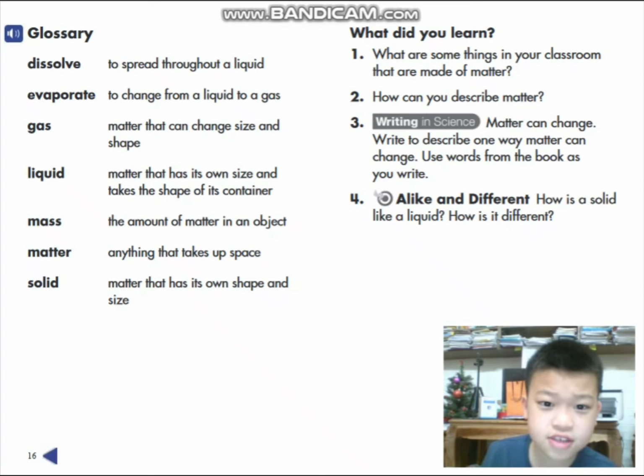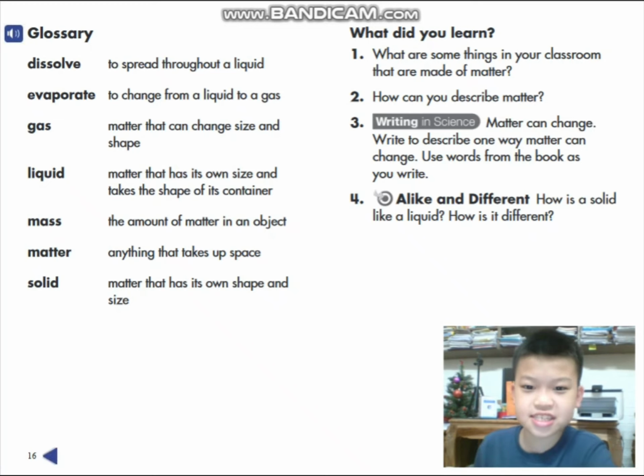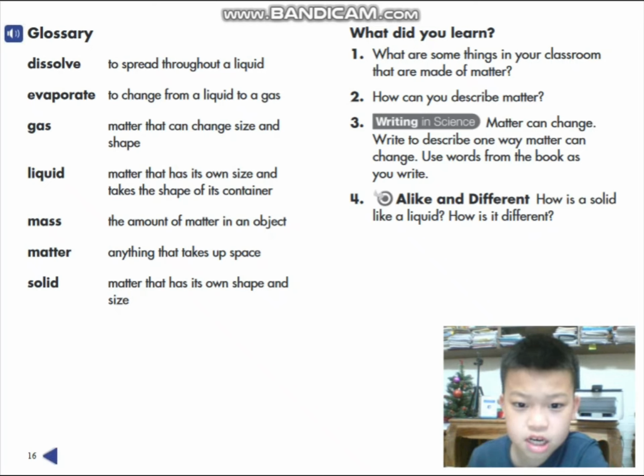Glossary. Dissolve is to spread throughout a liquid. Evaporate is to change from a liquid to a gas. Gas is a matter that can change size and shapes. Liquid is also matter, but it has its own size and takes the shape of its container. Mass is the amount of matter in an object, and matter is anything that takes up space, for example gas, liquid, and solid. Matter that has its own shape and size is solid.